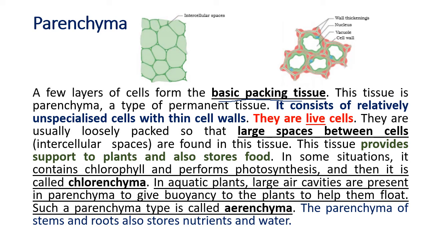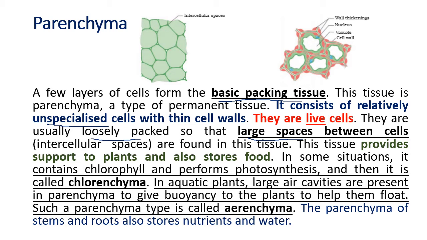It has relatively unspecialized cells, thin walls, but they are live cells. Now we said mostly they are dead. Meristematic means it has the ability to divide, so they are living. Parenchyma is permanent, so it does not divide, but still it is a living cell. Since they are loosely packed, not very tight, there are large spaces between the cells. And these large spaces are what make it soft. So it is very soft because of the large spaces.